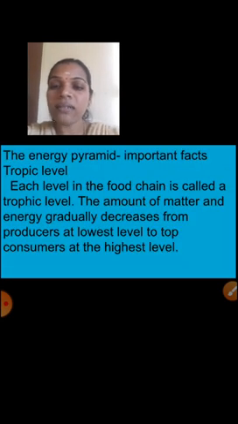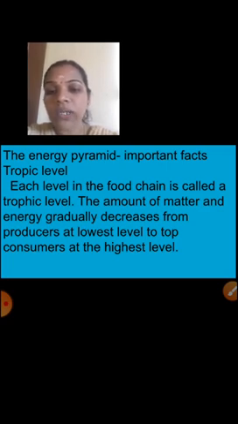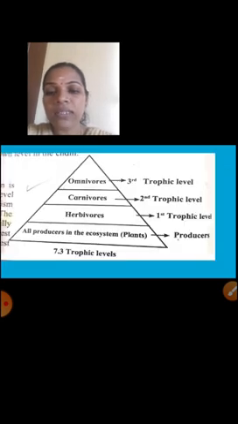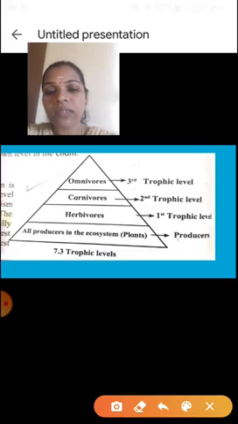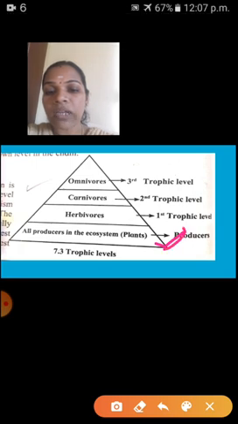So children, see here the energy pyramid, important facts. Each level in the food chain is called a trophic level. The amount of matter and energy gradually decreases from producers at the lower level to consumers at the highest level on top. So children, see here, these are the producers. How much energy is there? That energy will transfer from here to herbivores.